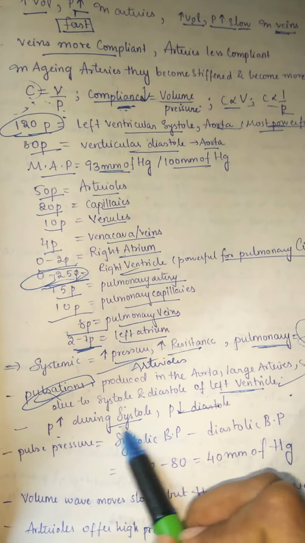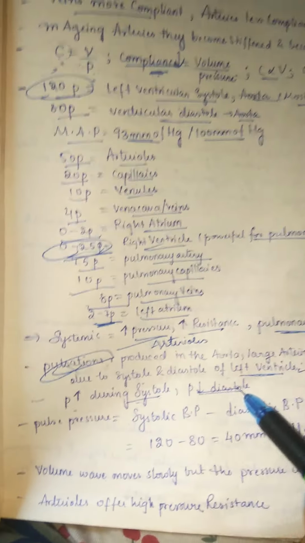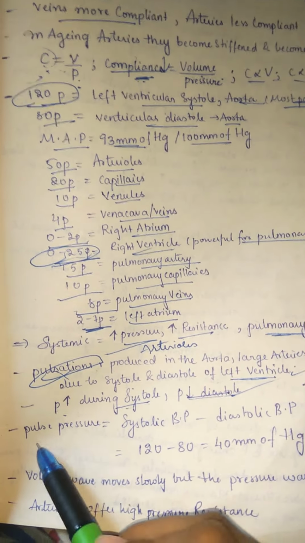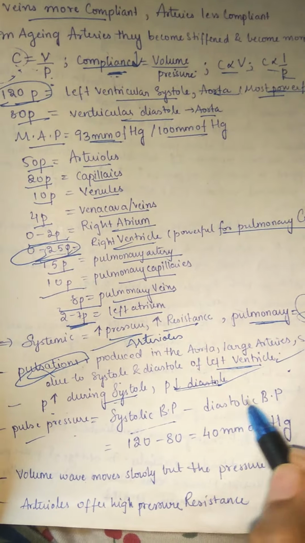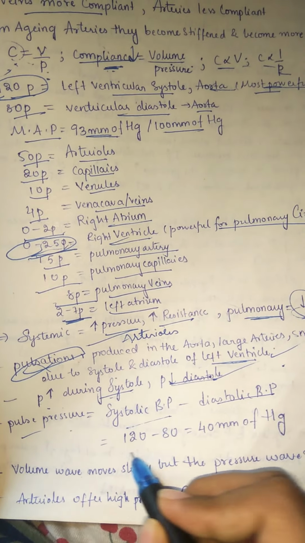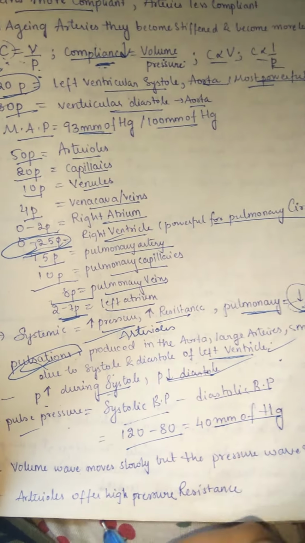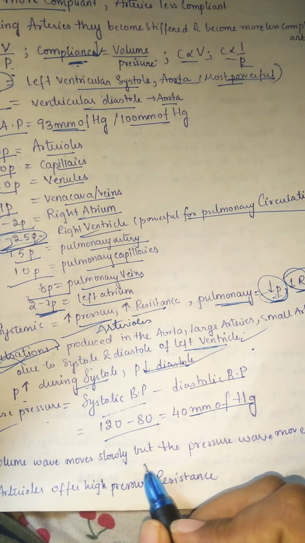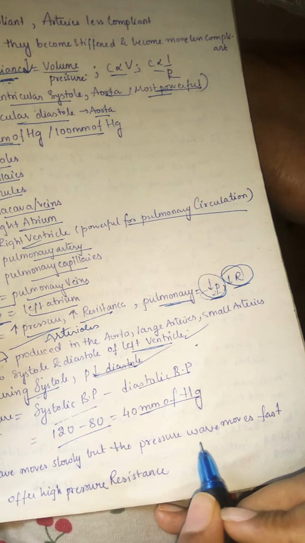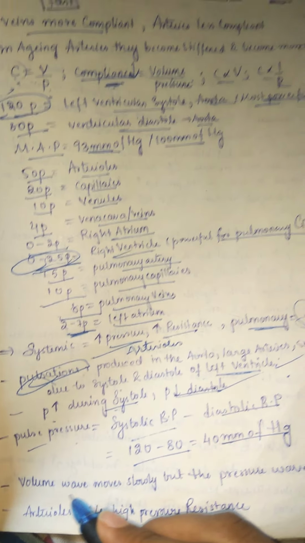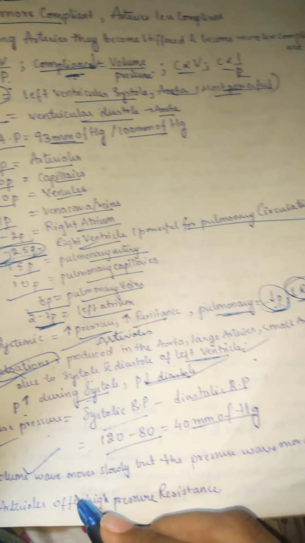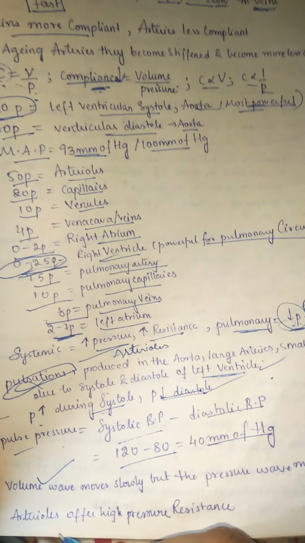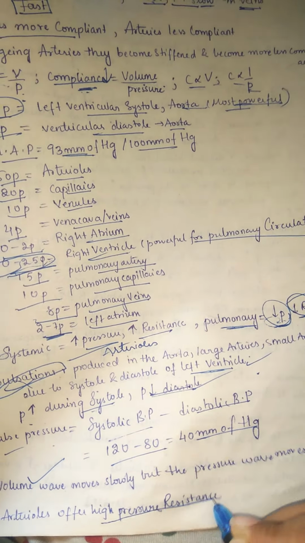And pressure is increased during systole and pressure is decreased during diastole. This we all know from our cardiac cycle. So pulse pressure is nothing but the systolic blood pressure minus diastolic blood pressure. We already discussed 120 minus 80, that is 40 millimeters of mercury. So the volume wave moves slowly, but the pressure wave moves fast. Always remember that volume waves move slow, but pressure waves move fast. So arterioles offer high pressure resistance.